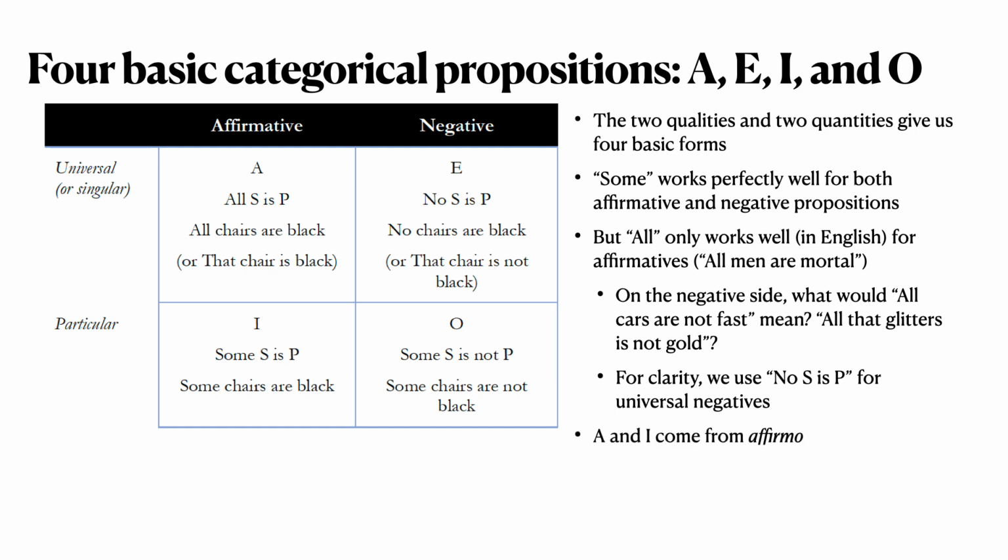Why do we call them A, E, I, and O? Well, the A and the I come from affirmo, the Latin for I affirm, and the E and O come from nego, the Latin for I deny. And so these are long-standing abbreviations, A, E, I, and O, the only four categorical propositions that you have to worry about.